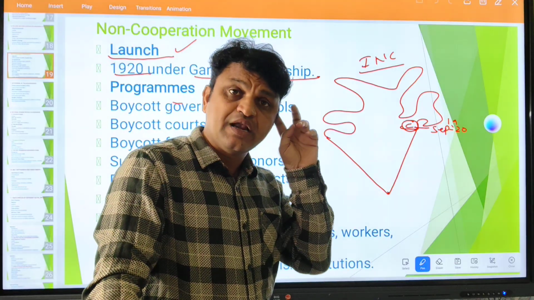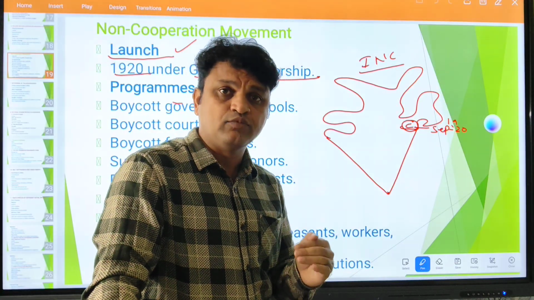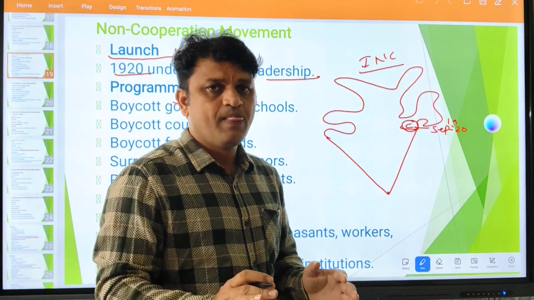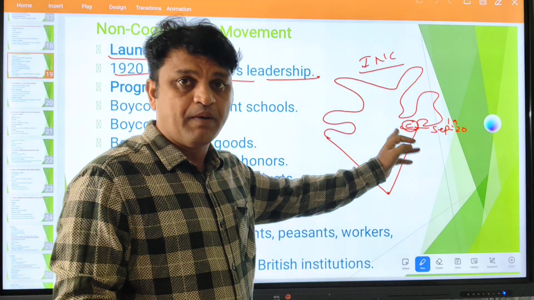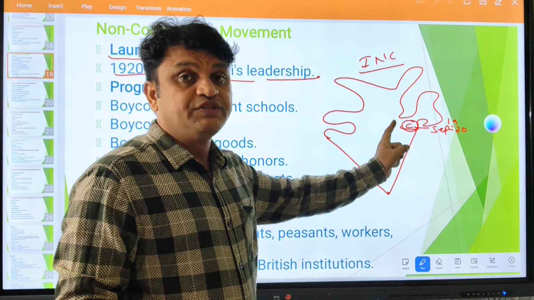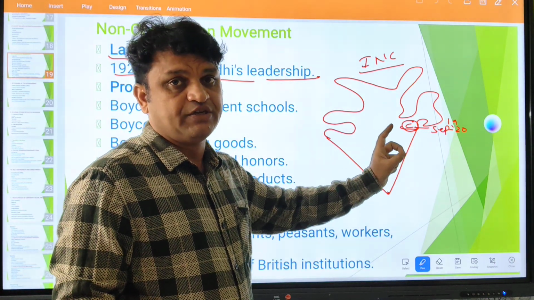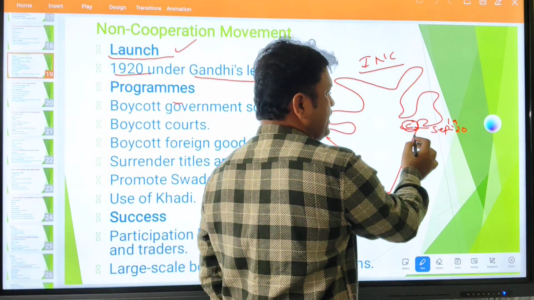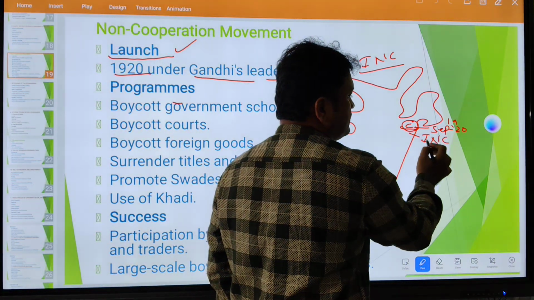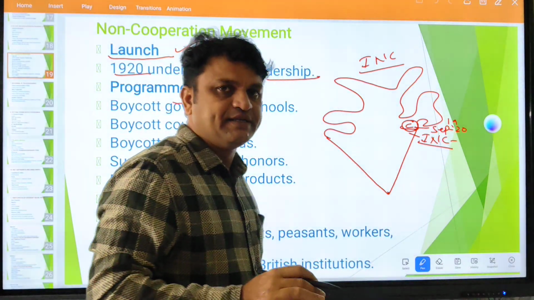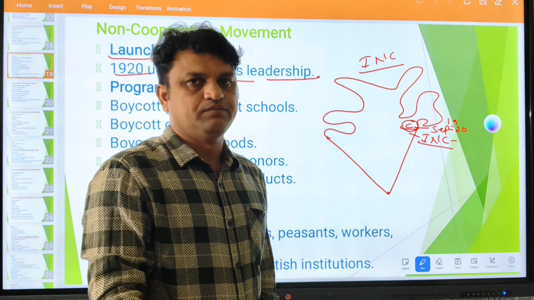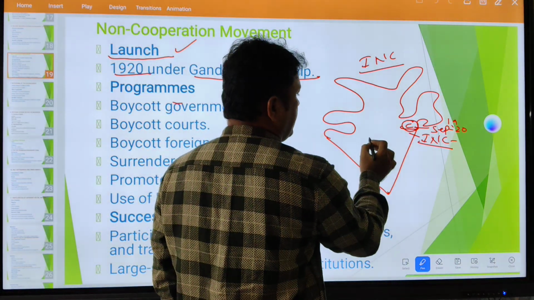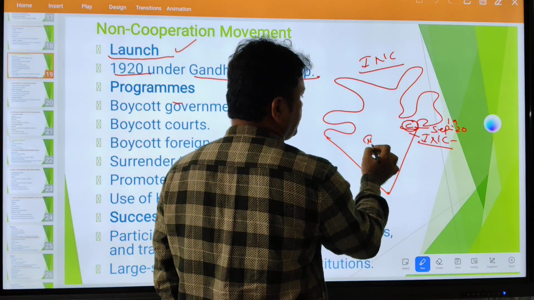Many of the Indian National Congress leaders were thinking about whether it was the right time to launch the non-cooperation movement. So there was an agreement for the first time. This is important for the public exam. A question may come: in which session did they take the decision or discuss it? In Calcutta, September 1920, INC sat together and discussed the approval of the resolution.